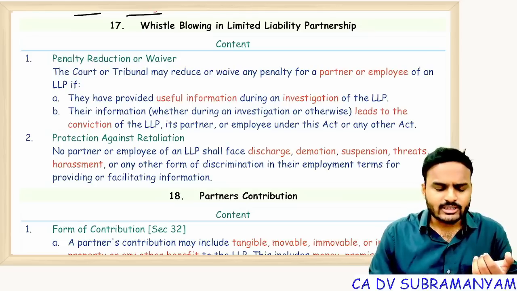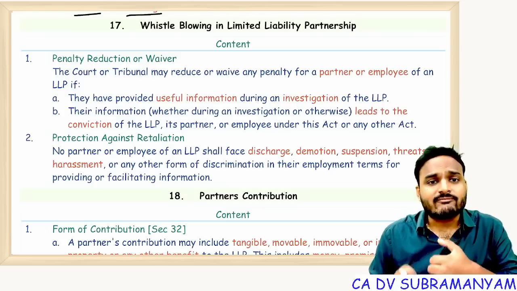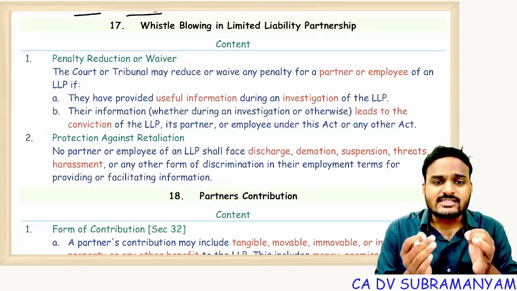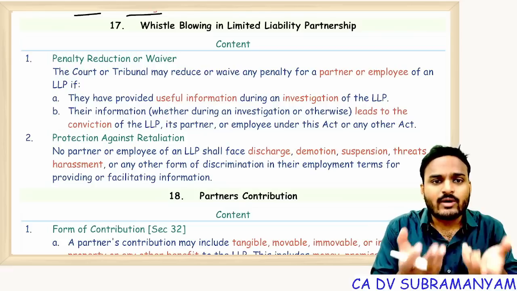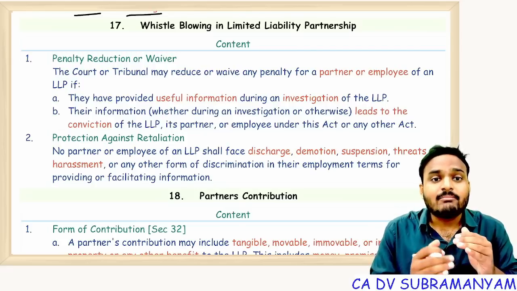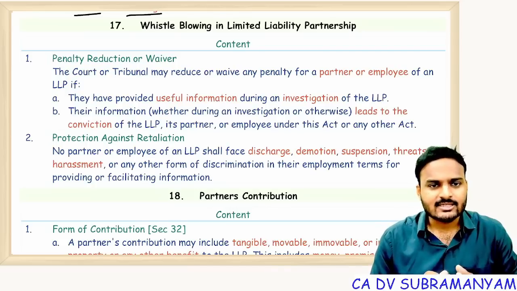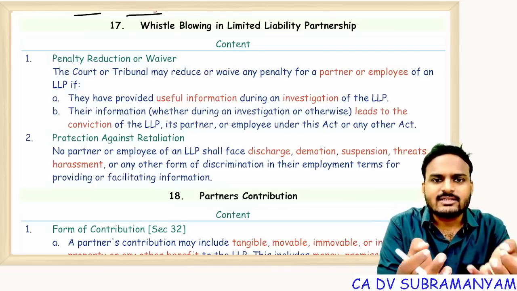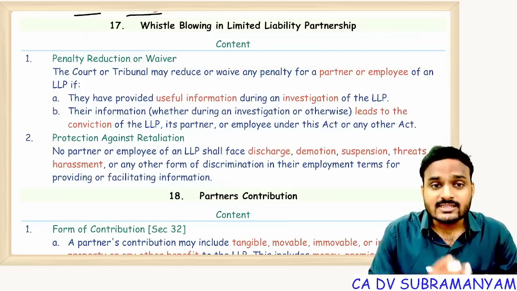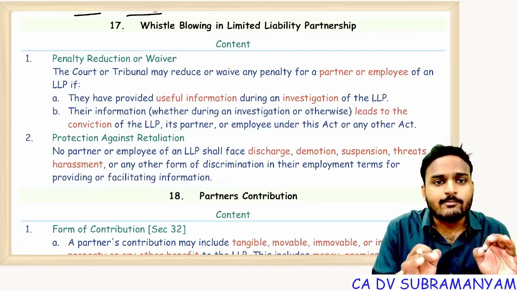Now, any employee, any partner, if they cooperate with the investigation team and provide sufficient information, the burden on the investigation team and the procedural formalities they need to follow can be reduced. Suppose they will search for evidence. If you are giving them evidence, the time will be saved. So for necessary cooperation, whatever information you are providing, you are treated as a whistleblower.